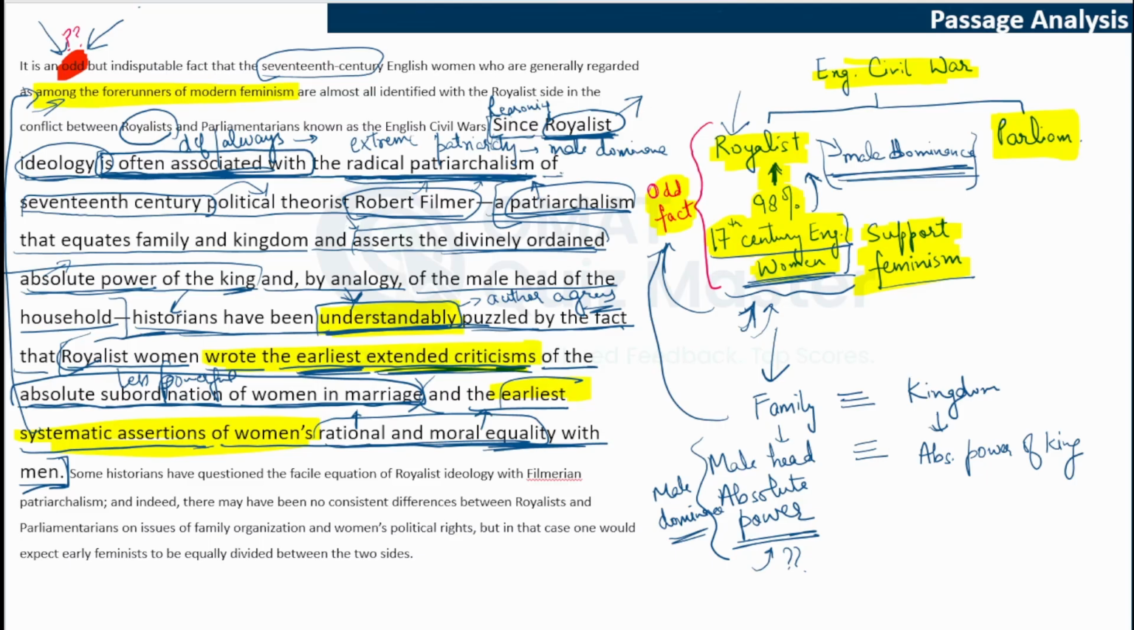If you summarize all this, you know that the English civil wars were going on. There were two sides, royalists and parliamentarians. We do not know much about parliamentarians. Take note of it. We have not been told anything about what parliamentarian ideology looked like, but we know that royalist ideology is often associated with patriarchy. Still, so many women who are considered to be the forerunners of modern feminism associated themselves with this royalist side, and this is what has puzzled the historians.